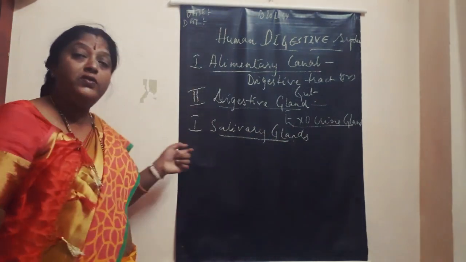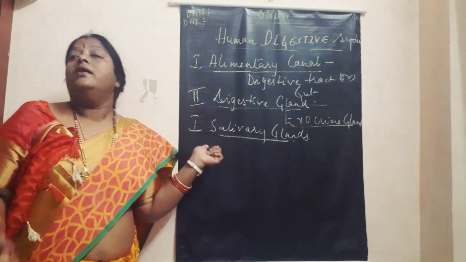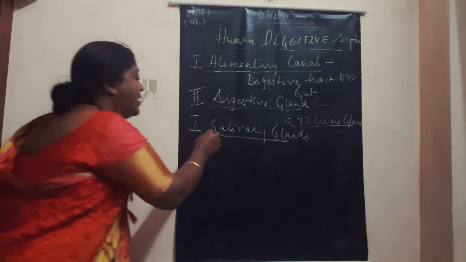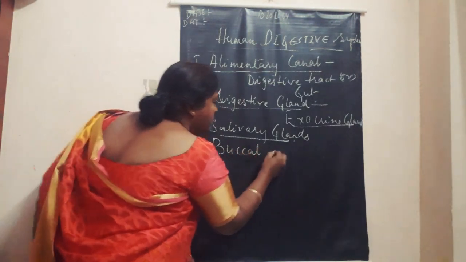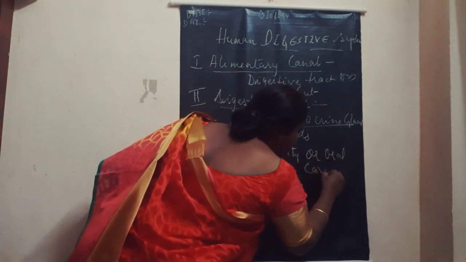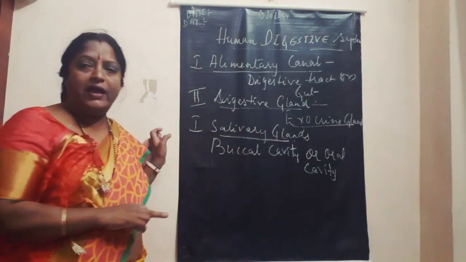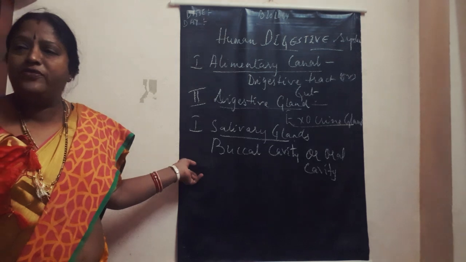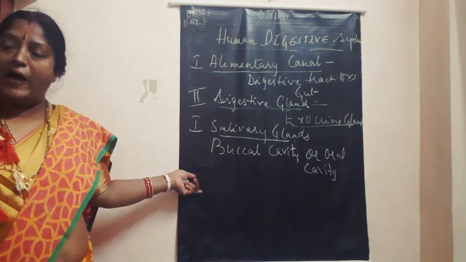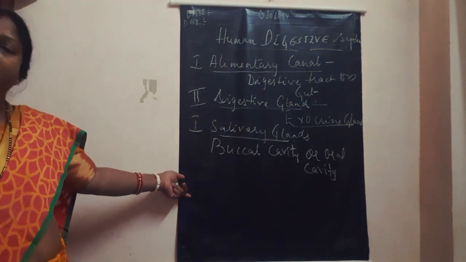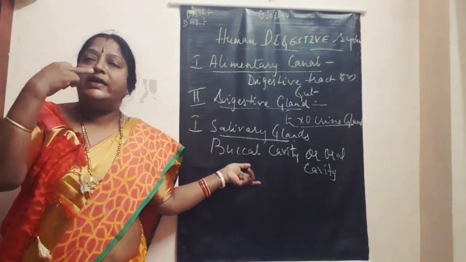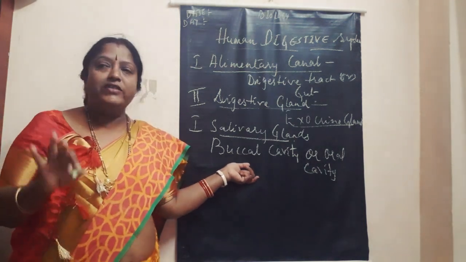Before studying salivary glands, we discussed that digestion starts in the mouth itself. The space present in the mouth is called the buccal cavity, or the oral cavity. Inside the mouth there are 4 different types of teeth with specific functions, and 3 different types of taste buds, also called papillae. We have already finished the different types of taste buds present on the muscular tongue, and the 4 different types of teeth with specific functions.